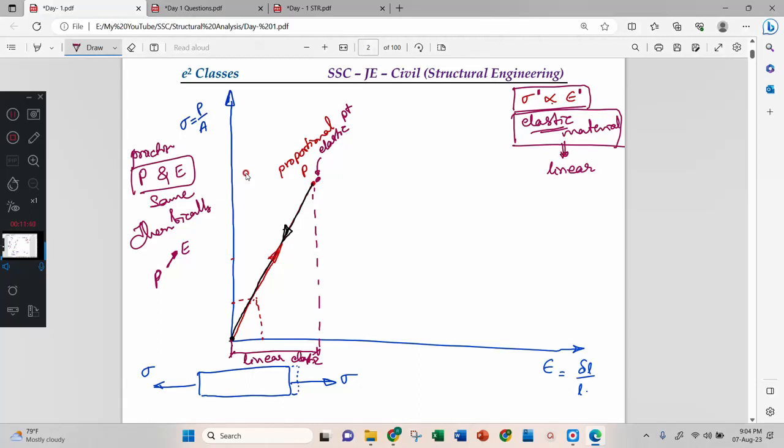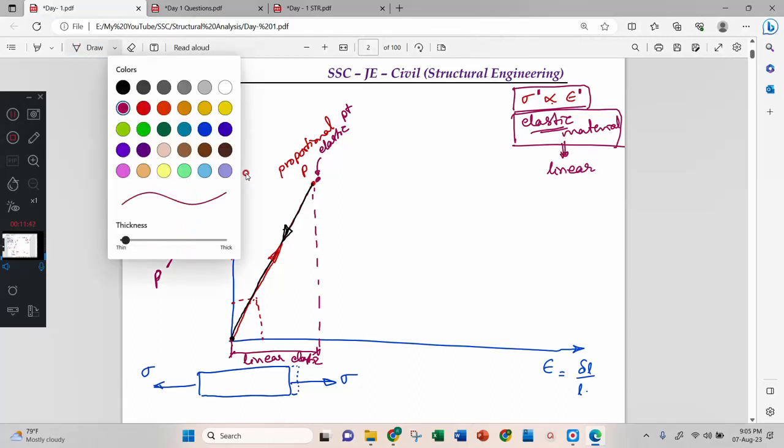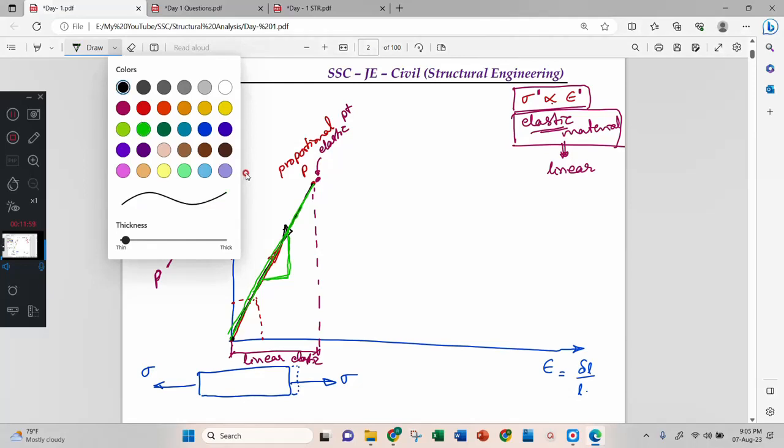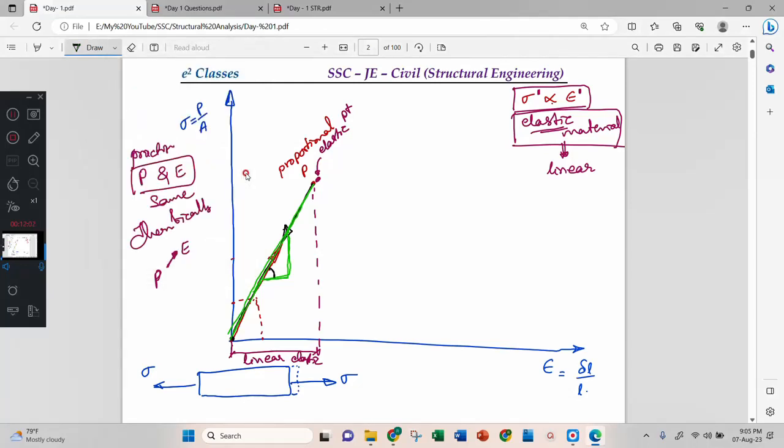In the linear elastic zone, we have a straight line. Since there is a straight line, I can take the slope of this straight line. The slope of the straight line, this angle itself, is your Young's modulus.